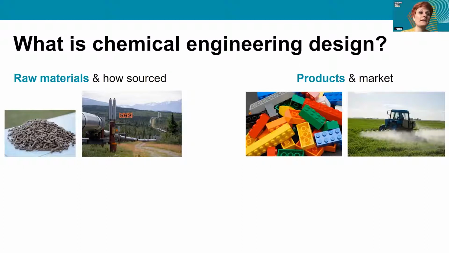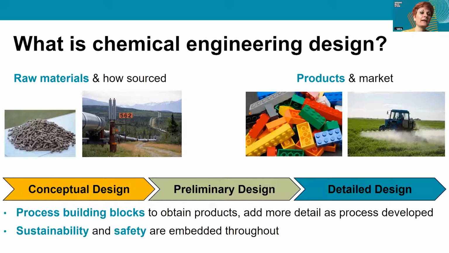So then what is chemical engineering design? The next part of the animation shows this. It shows that chemical engineering design and chemical engineering are the process building blocks. So how do we get from those raw materials to the end products? We go through a design cycle, and that design cycle builds up in complexity. We're going from conceptual design, where we're trying out a few different ideas, to preliminary design, where some more concrete calculations are being performed, and then on to detailed design, where really quite detailed, accurate calculations are being made.